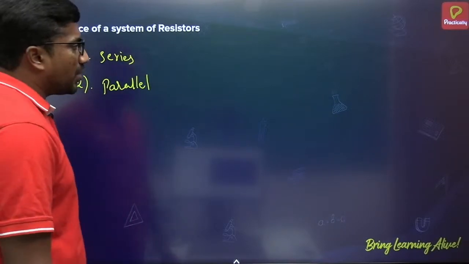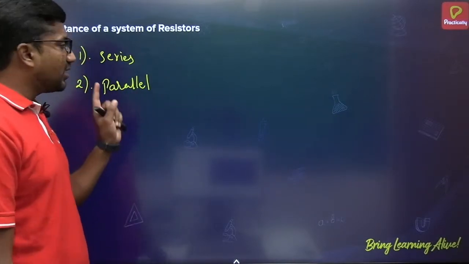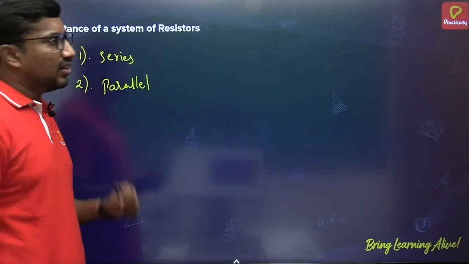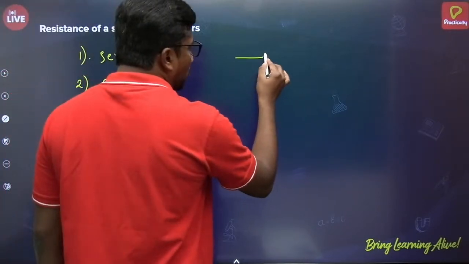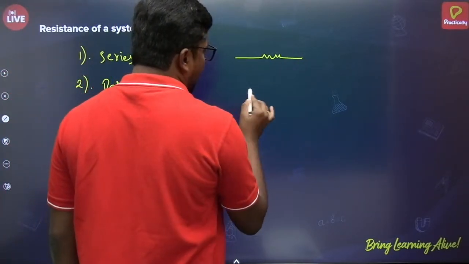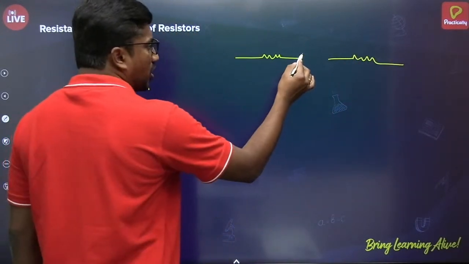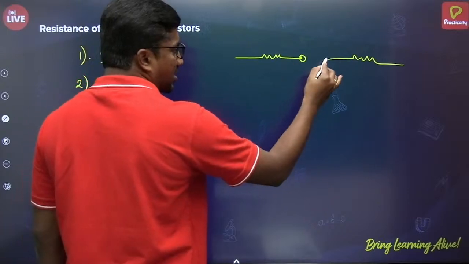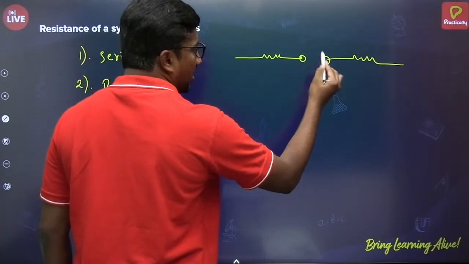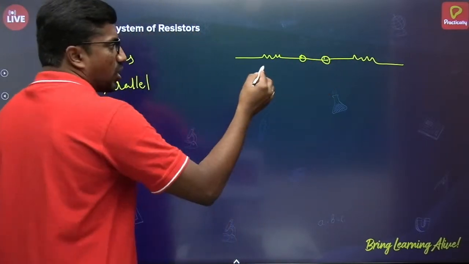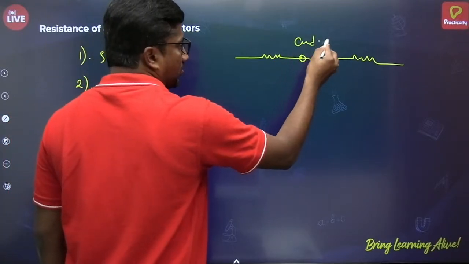Series combination of resistors. Generally series combination is nothing but, we can say it as end to end connection. That means if I take 2 resistors like this, if I join one end of this resistor and another end of this resistor like this, this is called end to end.